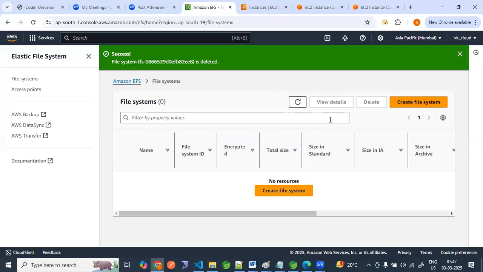Okay. So this is our understanding about the file system and EFS. Now, guys, we are going to come back to our topic, load balancer. Previously, we have seen application load balancer. Now we are going to see network load balancer. Apart from that, we have auto scaling group also. We will see that. Okay.